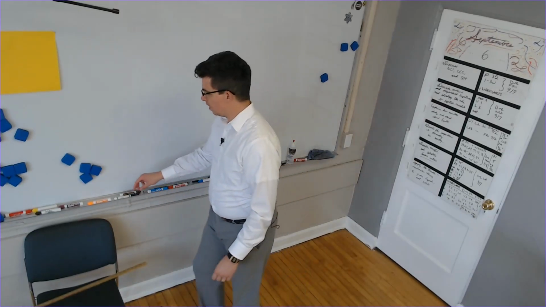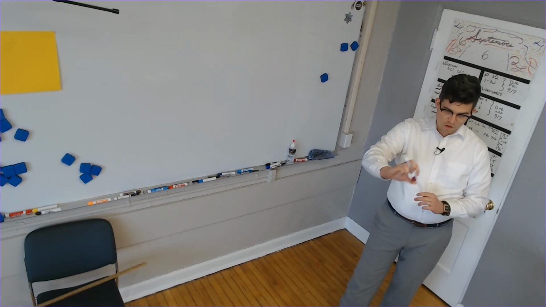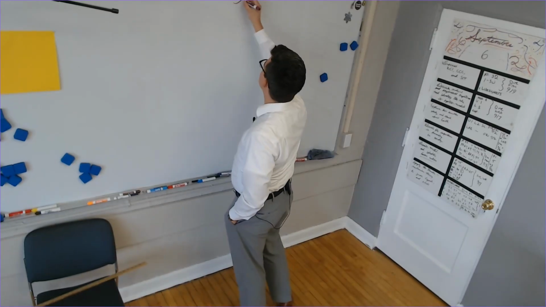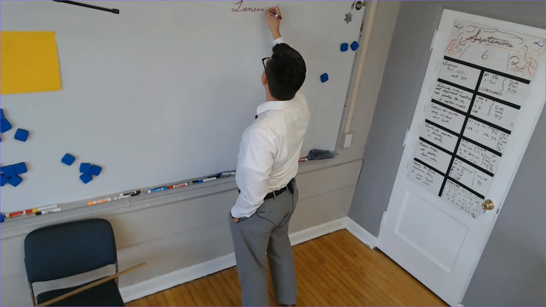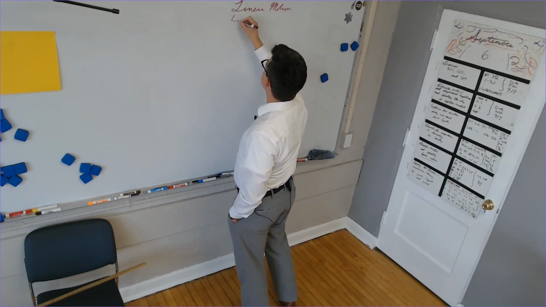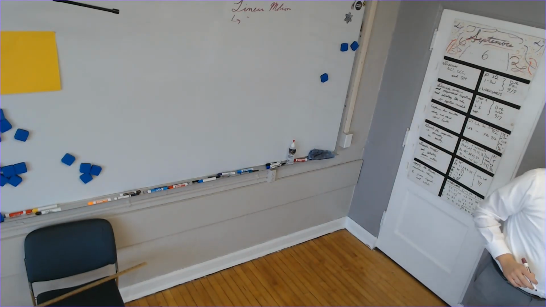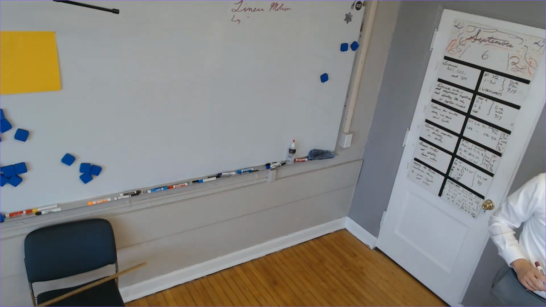Physics time. Let's pick a color. How about this one? Linear motion. This is a good color. This is a good marker. Motion. Define it at this time. Right now. What is it? Linear motion. And you can't use the word motion to start it out.